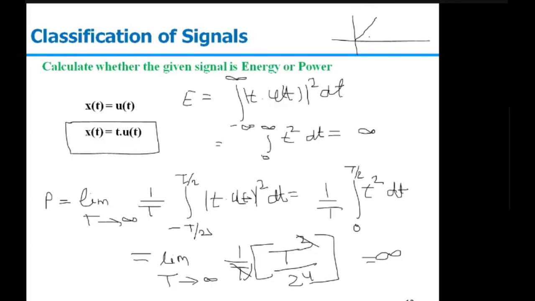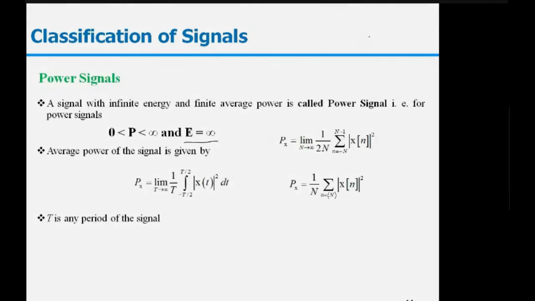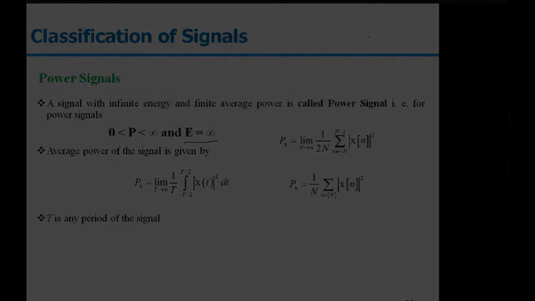So that's why initially we said that non-periodic signals have the tendency that they might be energy signals, and periodic signals have the tendency that they might be power signals. But it is not universal. So we need to cross-check whether the given signal is energy or power depending on their values. We can say the given signal is an energy signal if it has finite energy and power 0, and the given signal is a power signal if it has finite power and infinite energy. Thank you.